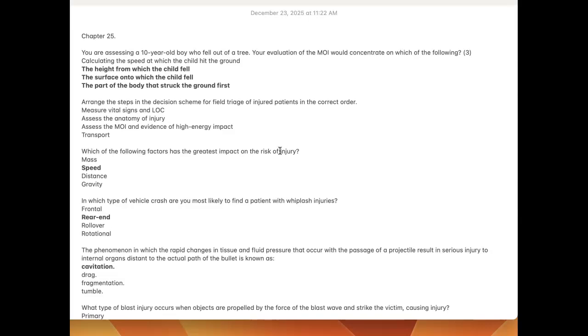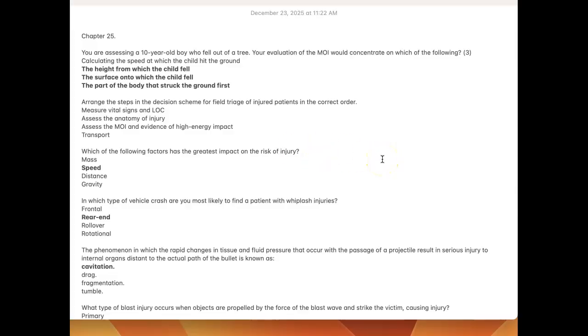Arrange the steps in the decision scheme for field triage of injured patients in the correct order. First, measure vital signs and LOC. Next, assess the anatomy of injury. Next, assess the MOI and evidence of high energy impact. Last, transport. Which of the following factors has the greatest impact on risk of injury?